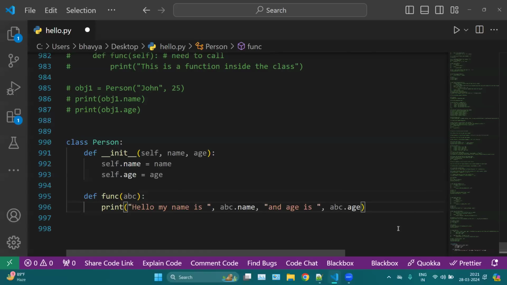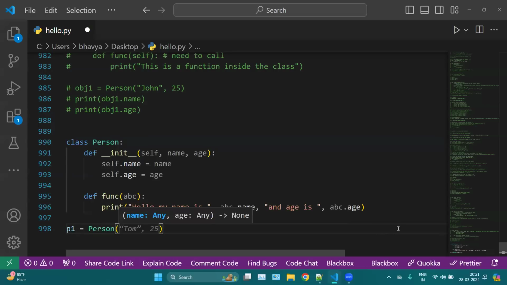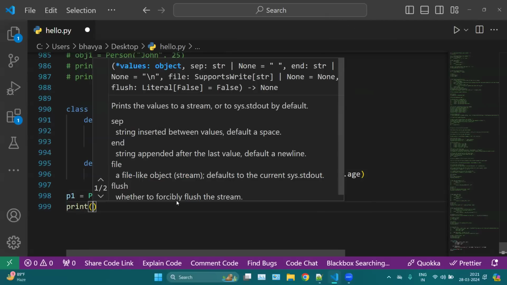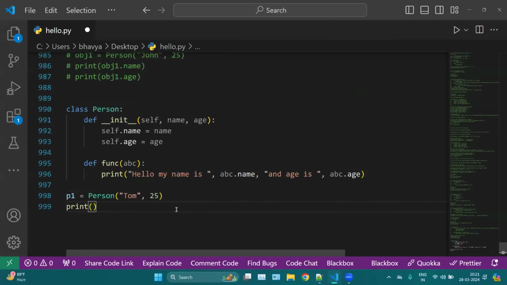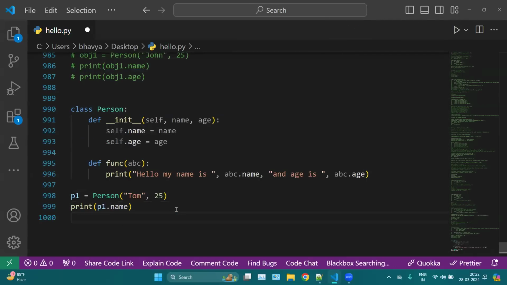Now here we can create the object, let's say P1. Here you mention your class name Person, and your name and age. Let's say Tom, 25. Now we can simply print P1 dot name, and the same way we can print P1 dot age.